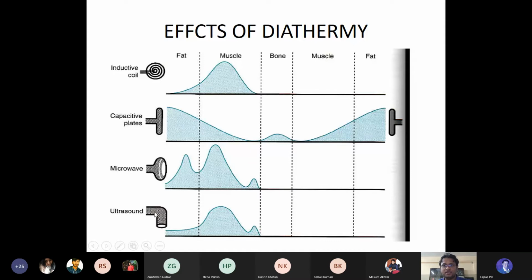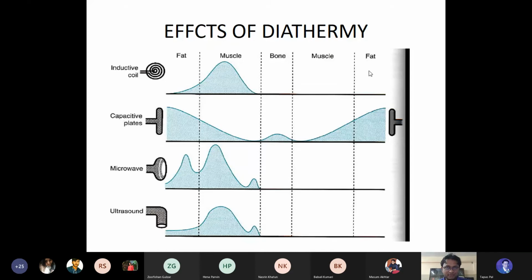And one more heating modality that you already read is the ultrasound. See the muscle absorption. So this graph shows how the absorption happens for different heating modalities in different structures like fat, muscle, bone, and again muscle and fat. So this is how the layers of your body are, if you look at your own hand: skin, fat, muscle, bone, again fat, again muscle. So this is how the whole structure of your body is covered. So this is the absorption method.